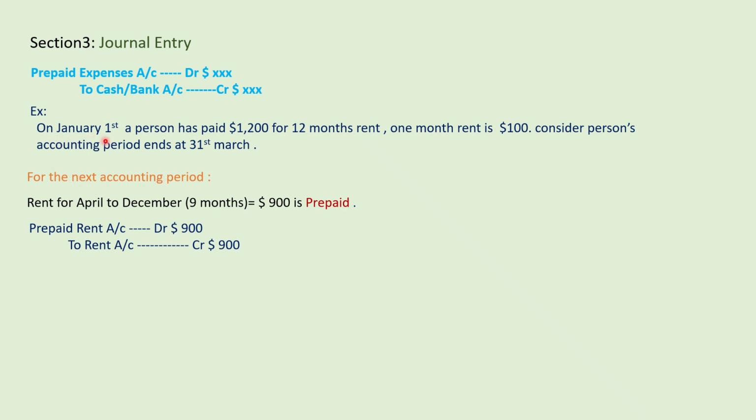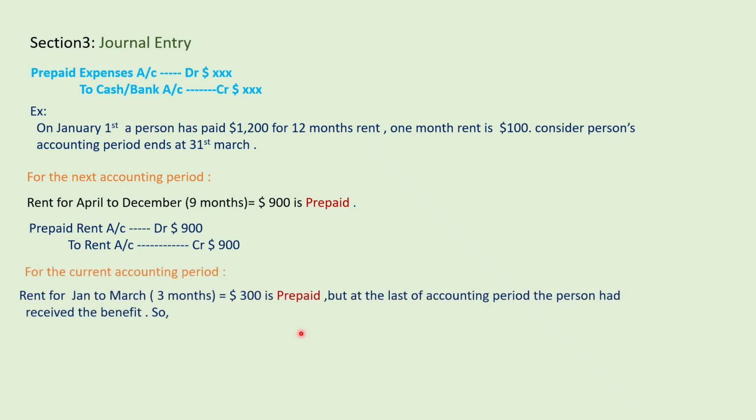You may get the doubt: what if the person has also paid an amount for 3 months in advance within the same accounting period? So how will you write it? In the same accounting period, it is a different journal entry. You see, like a normal expense, how will you record it? In the same way, in the same accounting period, the journal entry will be the same.